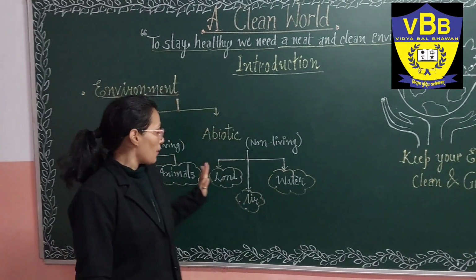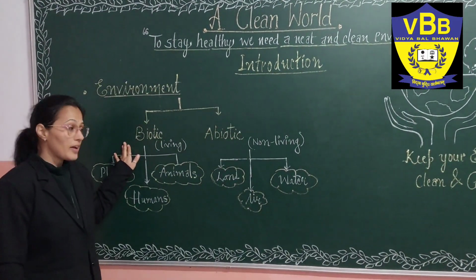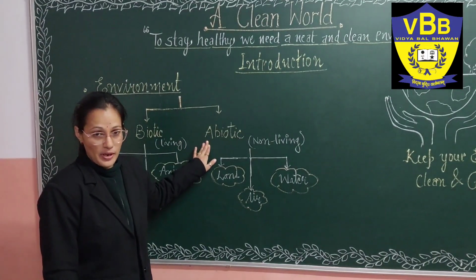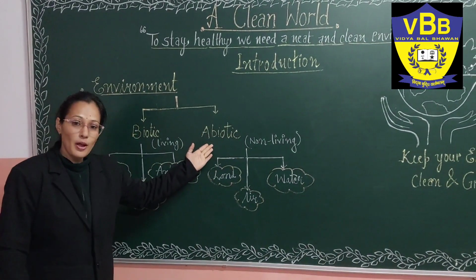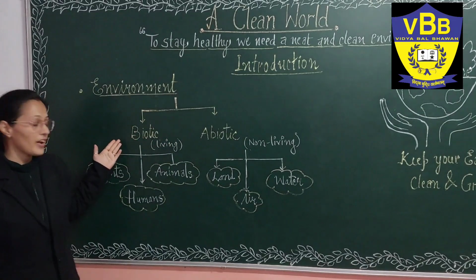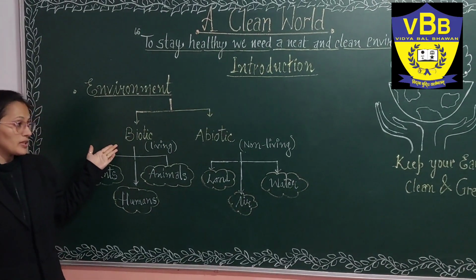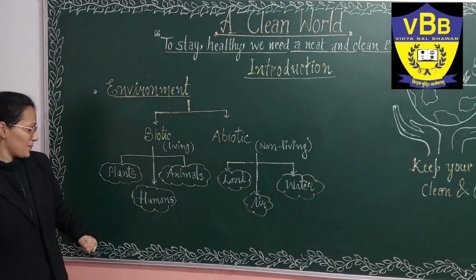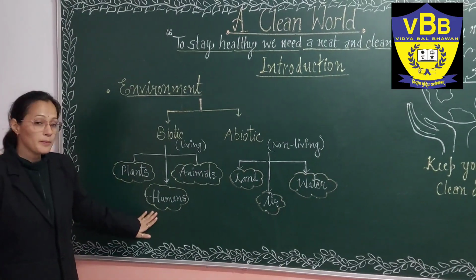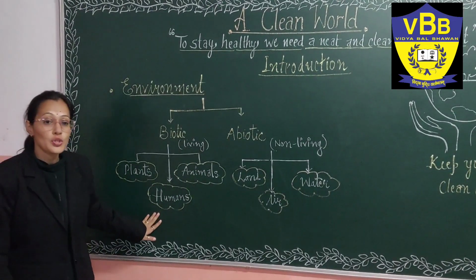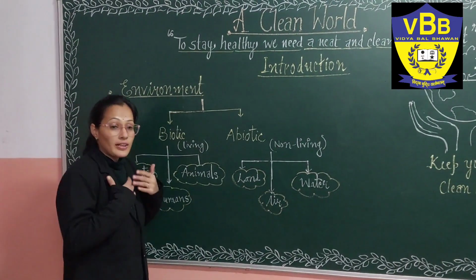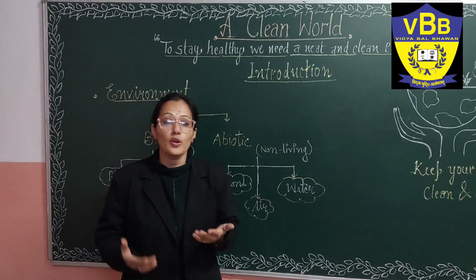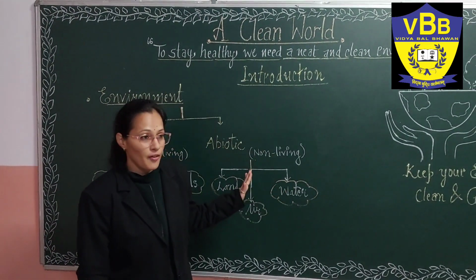The biotic components affect our abiotic components, and similarly the abiotic components also affect the biotic components. How? Let's see. Human beings are social animals, and whatever we do is going to affect our environment.